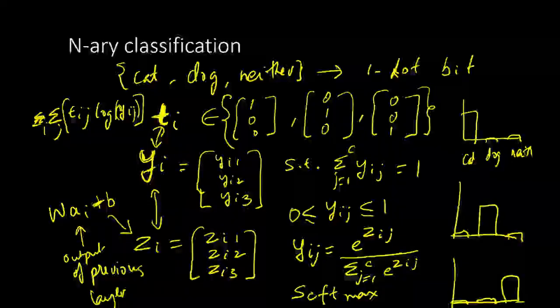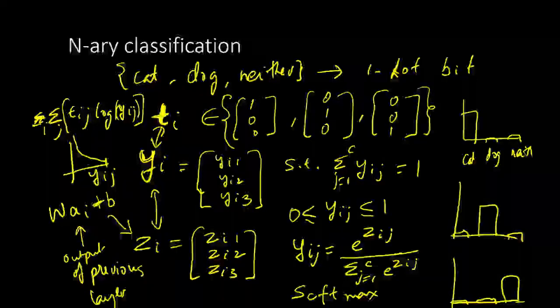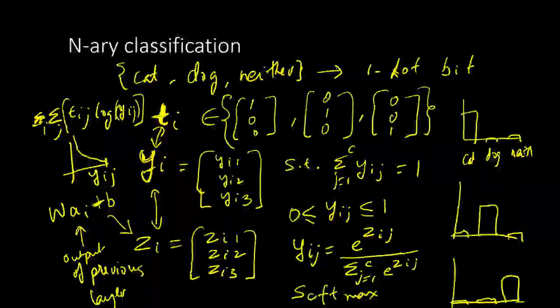If it is close to 0, then we are going to have infinite loss. So the loss profile looks like what you saw earlier, that for different yij, assuming ti is 1, it is going to be infinite, and then it is going to come to 0 when yij is equal to 1. This is how we will set up N-way classification.